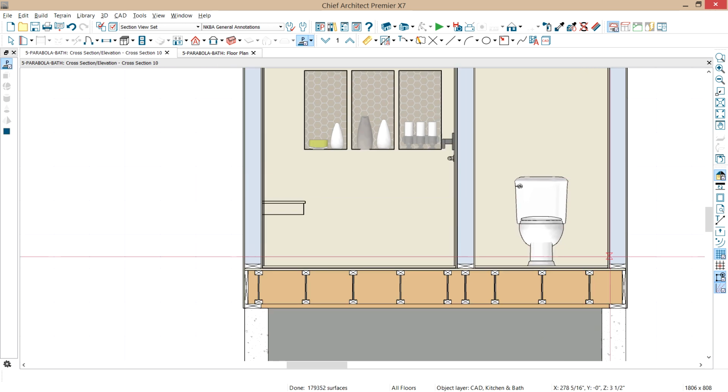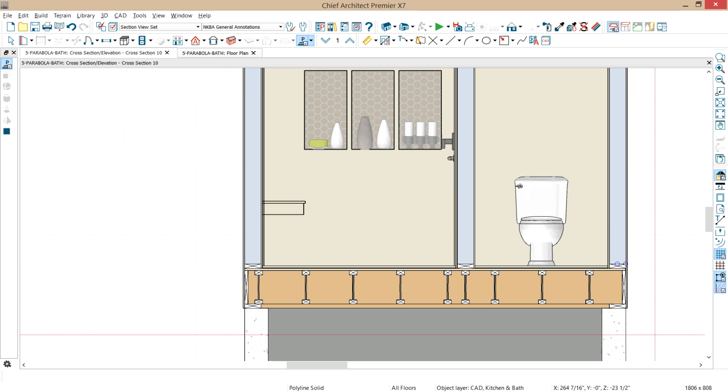And the first thing you're going to notice in this section view is the floor framing is going to be a problem, right, for that toilet. And this is nice and helpful so you can avoid issues when you actually get into the field and change orders that maybe you're responsible for instead of the client, since it should have been caught early on.